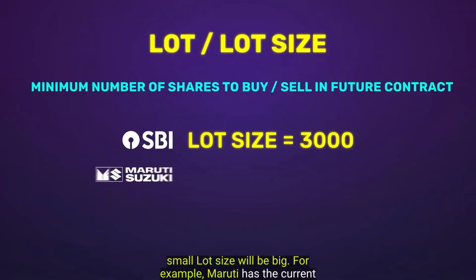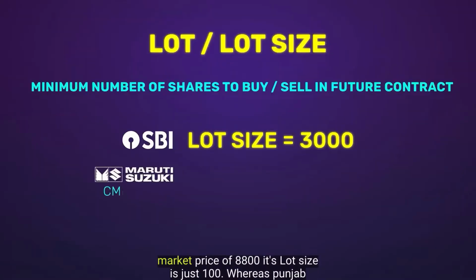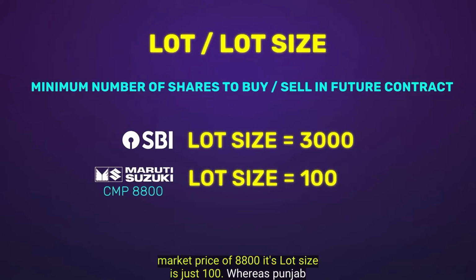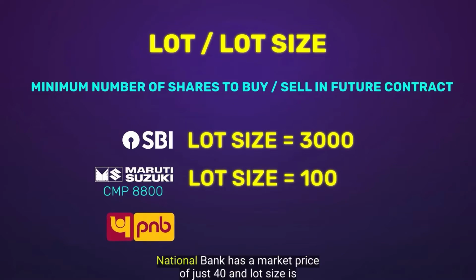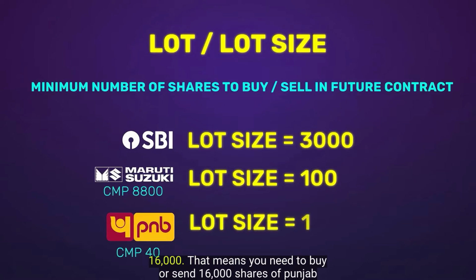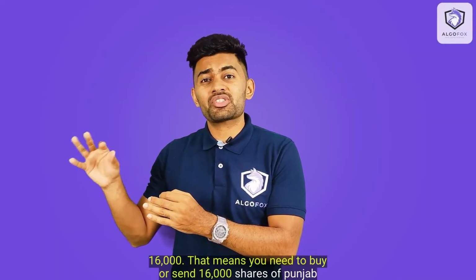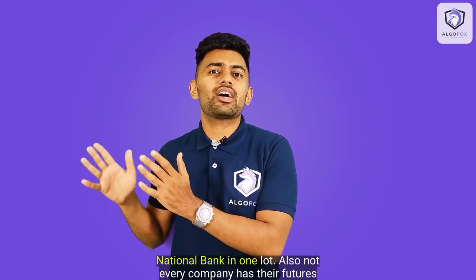For example, Maruti has a current market price of 8,800 and its lot size is just 100. Whereas Punjab National Bank has a market price of just 40 and its lot size is 16,000. That means you need to buy or sell 16,000 shares of Punjab National Bank in one lot.